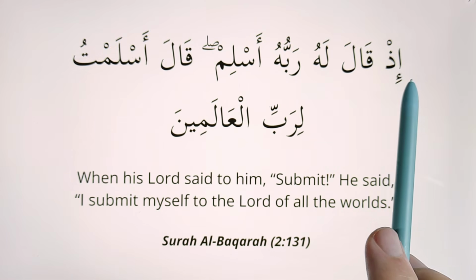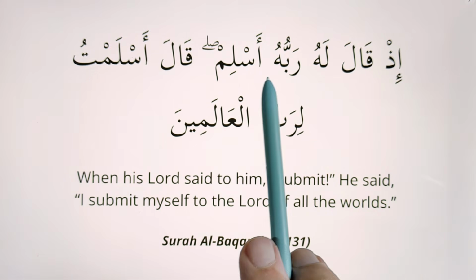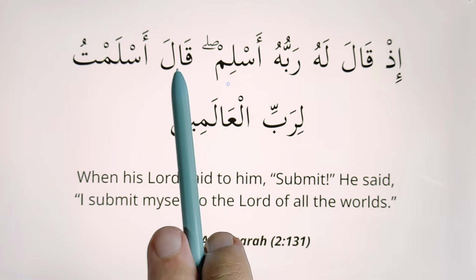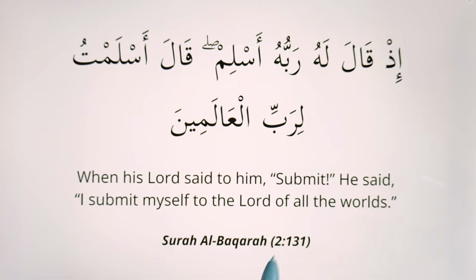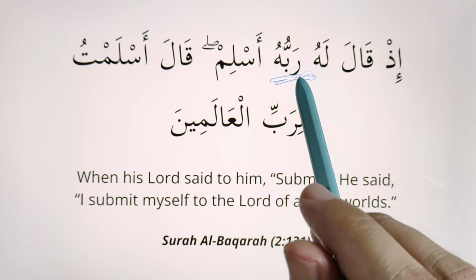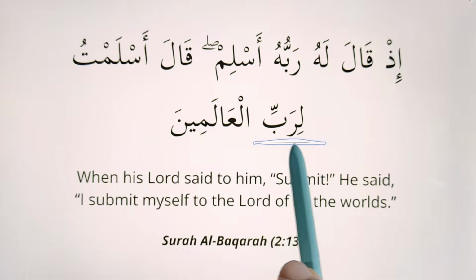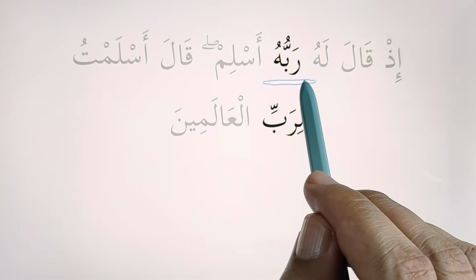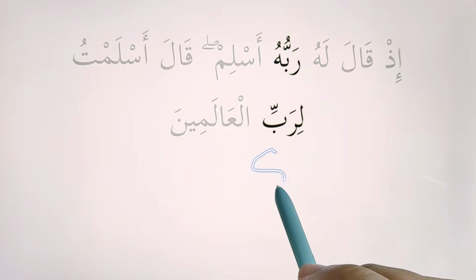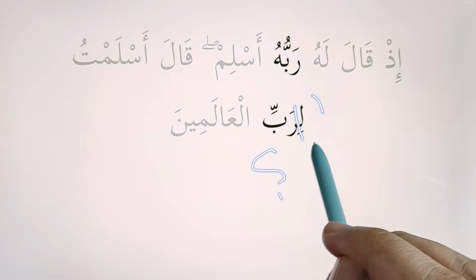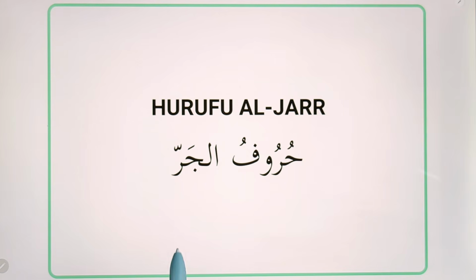Next example, إذ قال له ربه أسلم قال أسلمت لرب العالمين. The root word here is ربه and لرب. Now you know ربه means his Lord. What about لرب? What is this li? To understand the meaning, we have to learn حروف الجر or the prepositions.